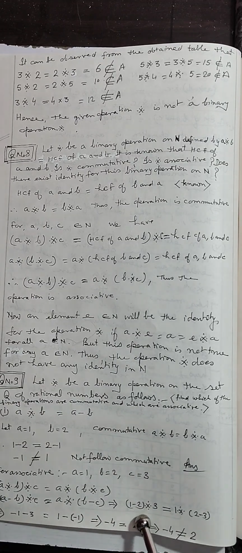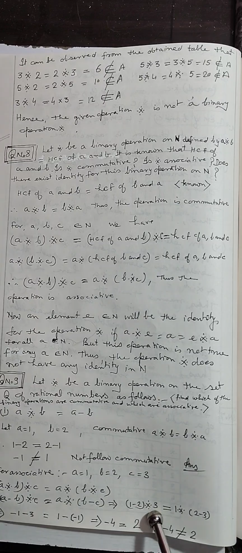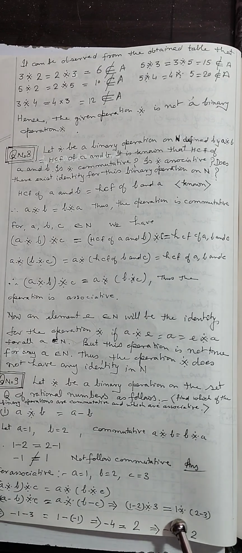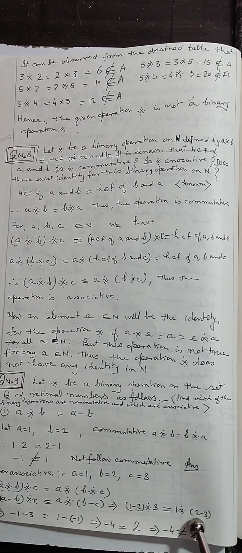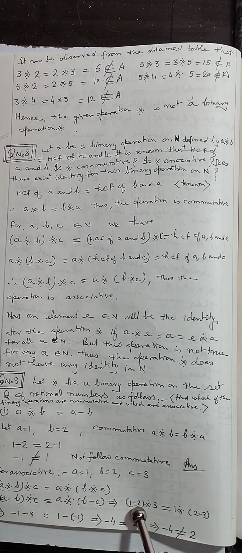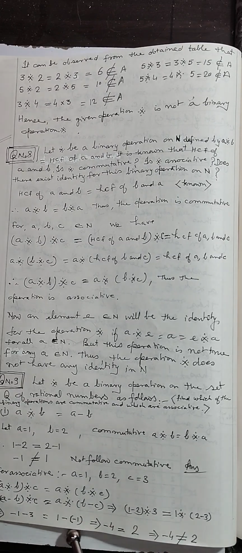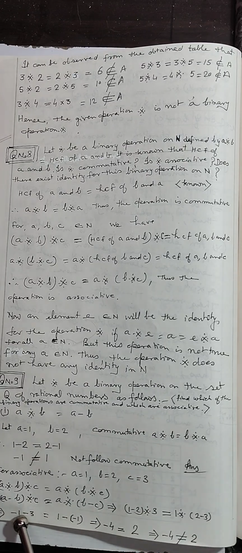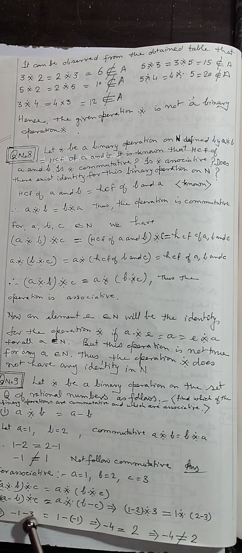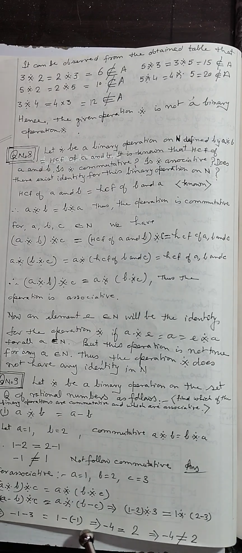That will be equal to (1 minus 2) binary 3 will be equal to 1 binary (2 minus 3). अब देखिए इसको सॉल्व किया, 1 minus 2 that is -1 और ये बाइनरी का भी ऑपरेशन कर दिया यहाँ पर, that is -1 minus 3 equal to 1 minus (-1), that will become plus.